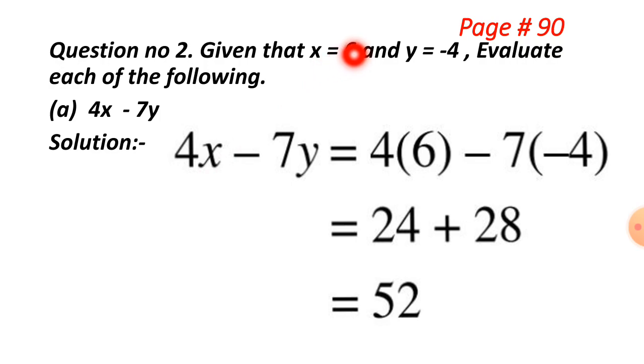x has the value of 6 and y has -4. We put the same 4; in the place of x we put 6, in the place of y we put -4. Now we are going to multiply these numbers. 4 times 6 is 24, 7 times 4 is 28. And one more thing, remember that minus will be plus. So 24 plus 28 is equal to 52. This is the answer, 52.